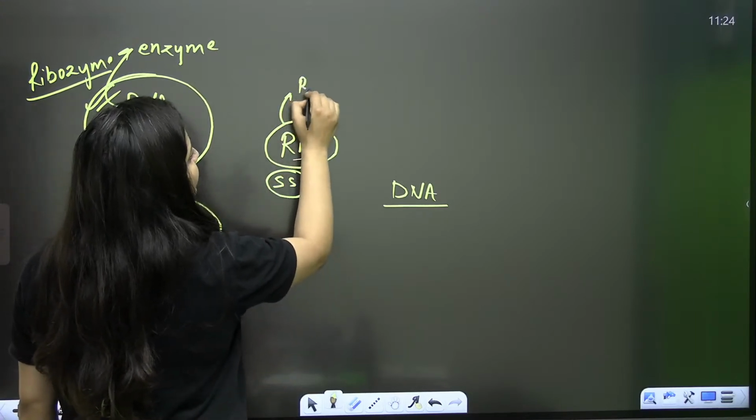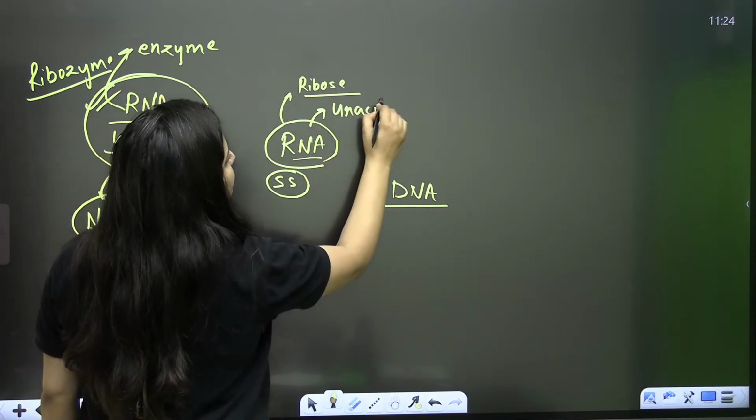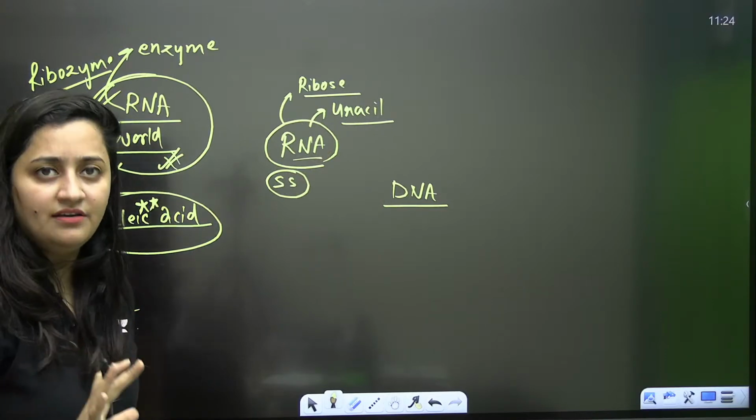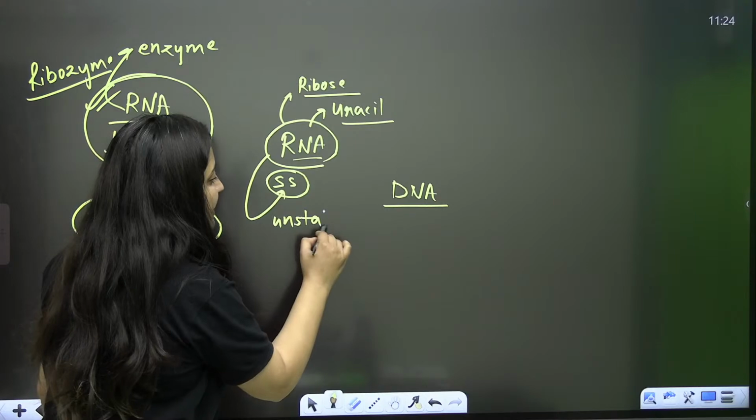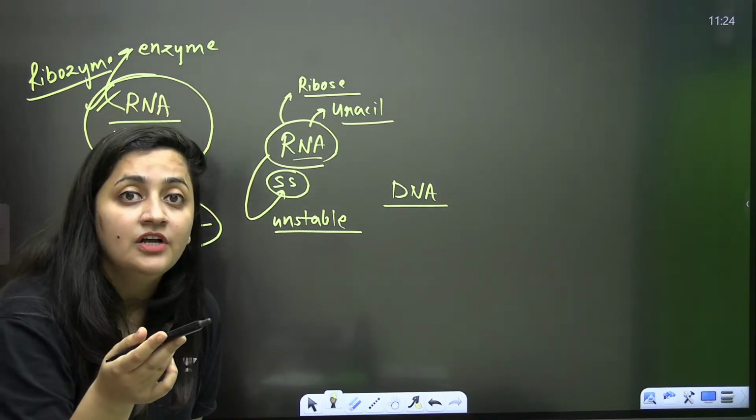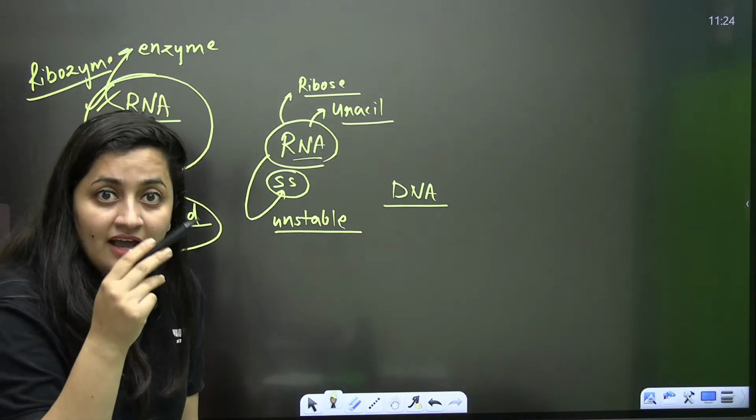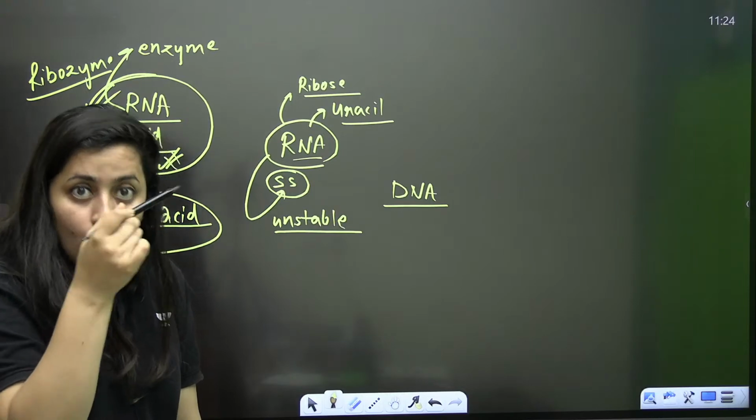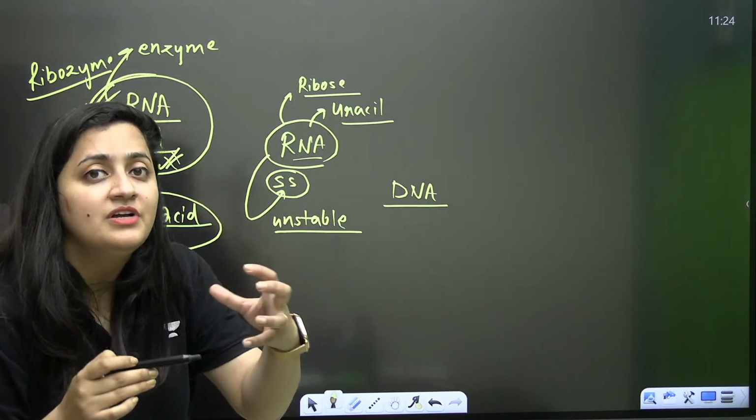So RNA is single-stranded, bache. Its sugar is ribose. It has uracil. Because this RNA is single-stranded, it is more reactive, so it is quite unstable. Moreover, uracil and ribose having that extra OH group make it more reactive. So we want a stable genetic material.